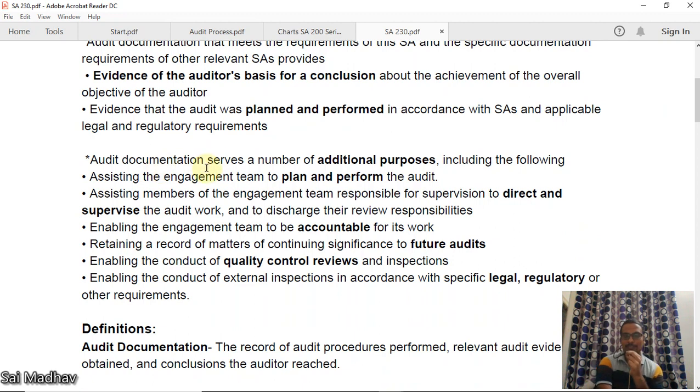Audit documentation serves a number of additional purposes. What are those? Assisting the engagement team to plan and perform the audit. Okay, you can divide the work easily when you document those. Okay, assisting members of the engagement team responsible for supervision to direct and supervise the work and to discharge their responsibilities. Of course, when you're writing something, you can easily direct and supervise the work of others also. Okay, enabling the engagement team to be accountable for its work.